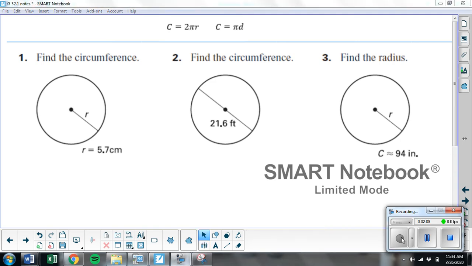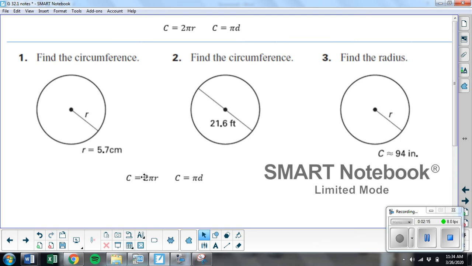So I wrote my formulas at the top. If I want to find the circumference and I know the radius, think about which formula you want to use. You probably want to use this first one. So I'm going to write down circumference equals 2 pi, and then I'm going to plug in my radius, which is 5.7.